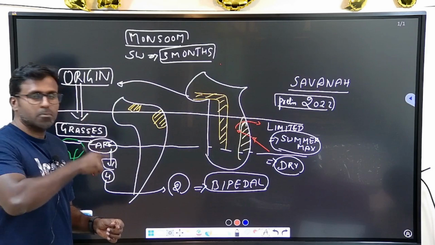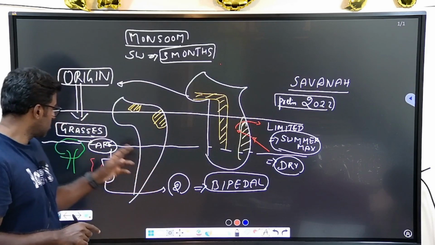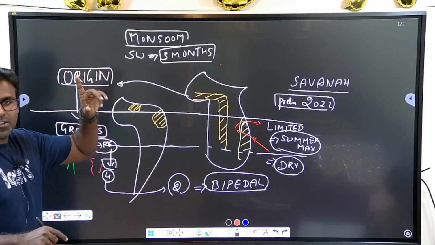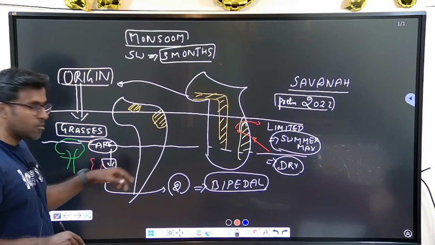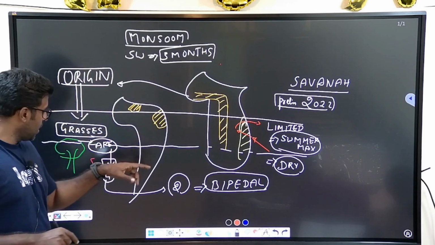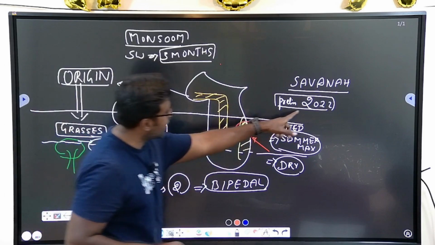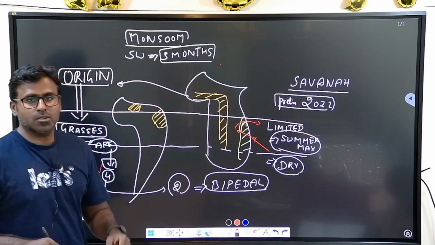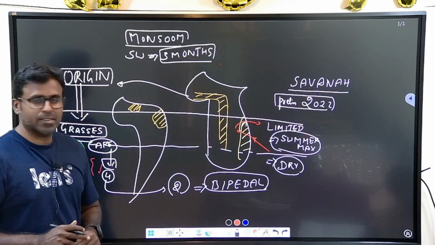And that is what you will be facing in the preliminary examination also. You cannot sit in the trees and wait for the results to come. You have to step down, go to write this examination and write it correctly, like the savanna climate in 2022. That is how you will clear the preliminary examination.